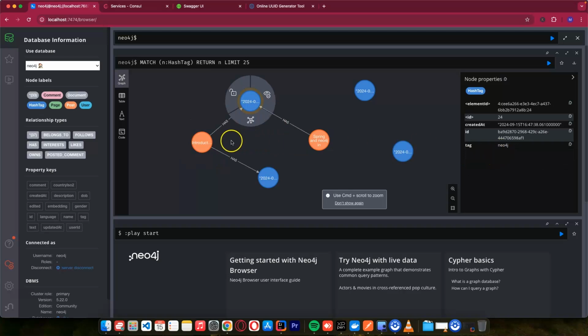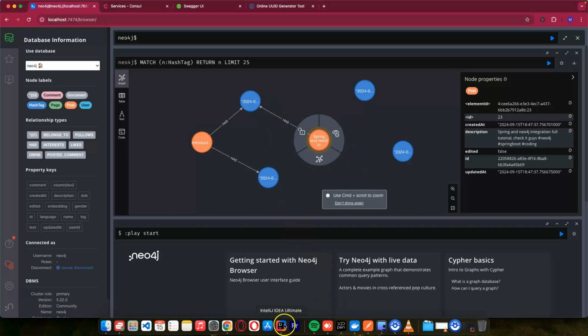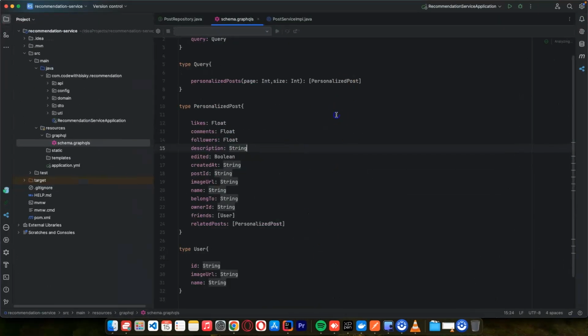To Neo4j. So you can see this post is this and this one is this, so we can get this one. So what I want to do, let's open our recommendation service, which we created in our previous tutorial.